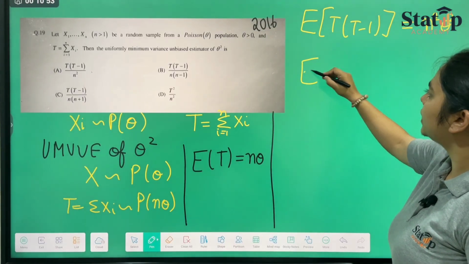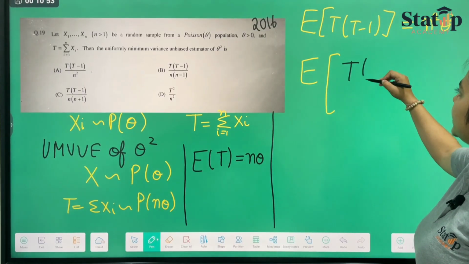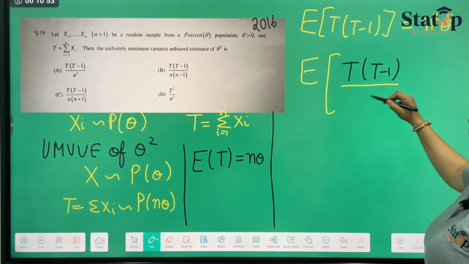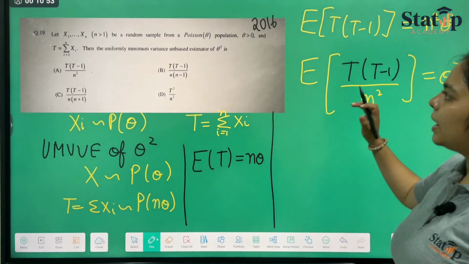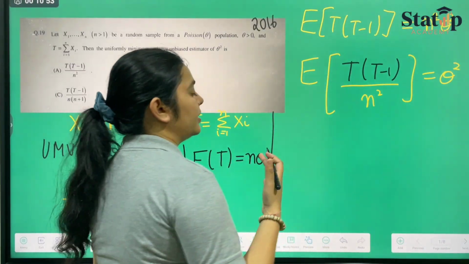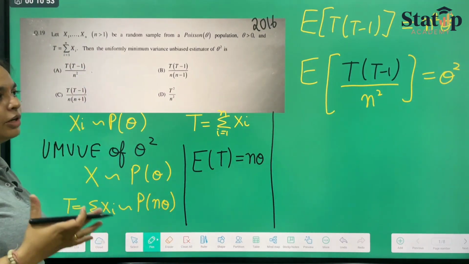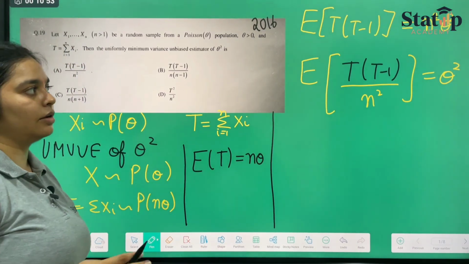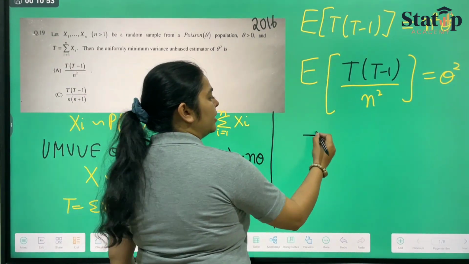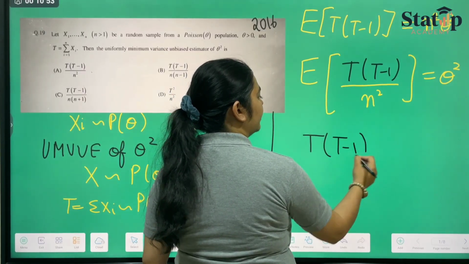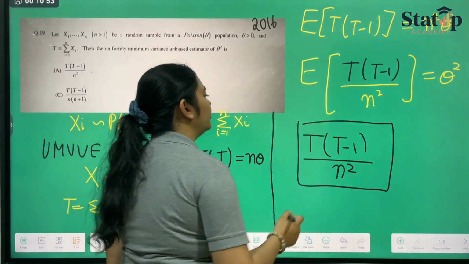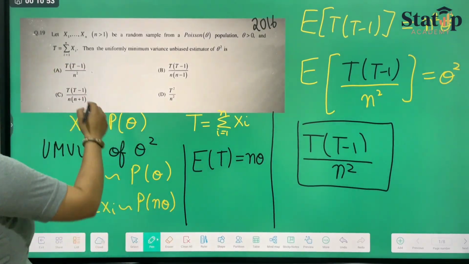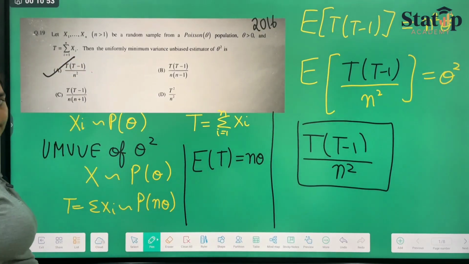Now from here we can see that t into t minus 1 upon n square has expectation theta square. The uniformly minimum variance unbiased estimator for theta square will be t into t minus 1 upon n square. This is a direct implementation of the formula that we did just now, which is our option number A.